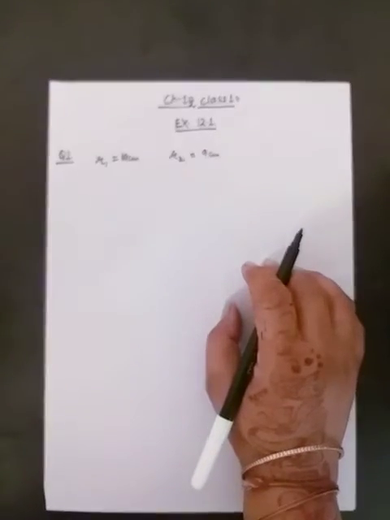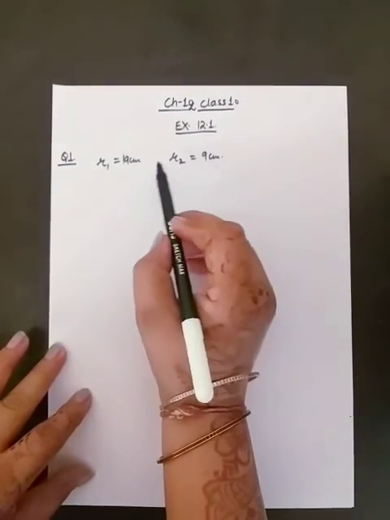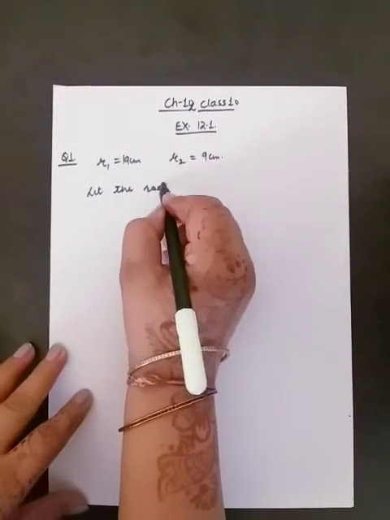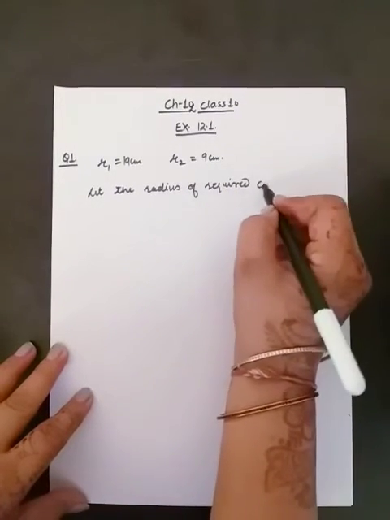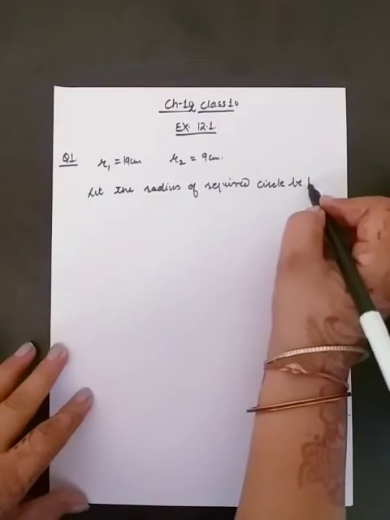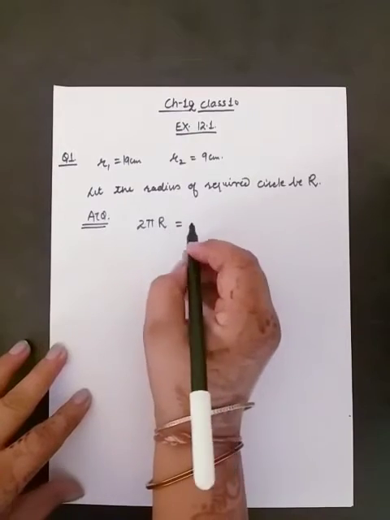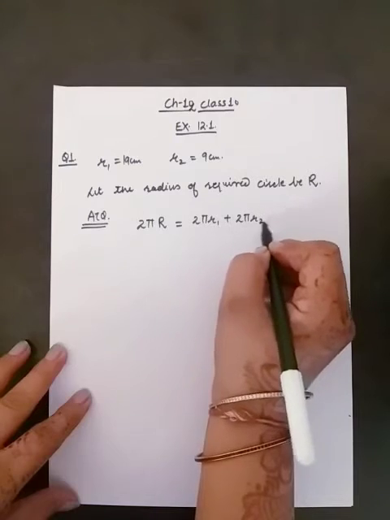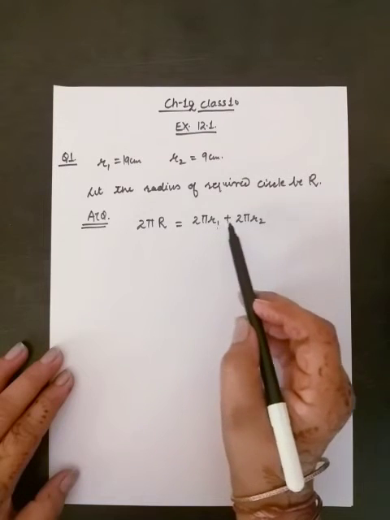Meaning, you have to find the radius of that circle whose circumference is the sum of the circumferences of these two circles. Let the radius of the required circle be capital R. And according to the question, what is given to you? The circumference of the new circle, meaning 2 pi capital R, is equal to the sum of the circumferences of the given two circles. For those circles, you can write it as 2 pi R1 plus 2 pi R2.